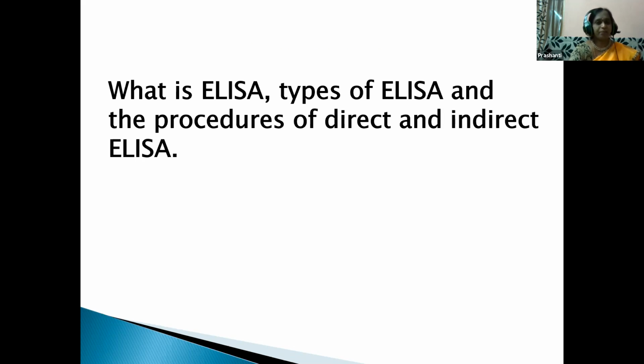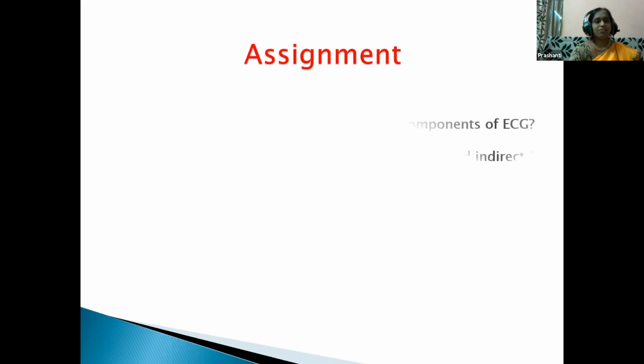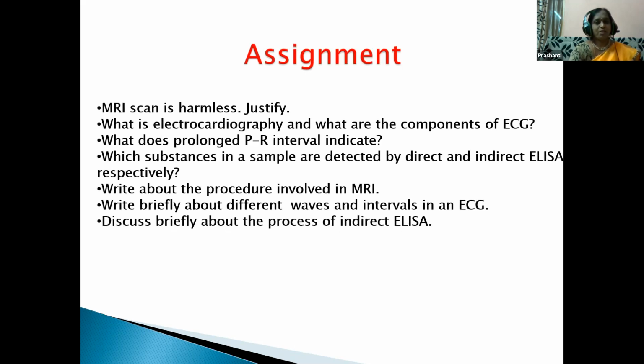Yes, children, these are a few questions which are more expected for your IPE examination for 1 mark and also 4 marks, children. Few questions. MRI scan is harmless. Justify. What is electrocardiography? What are the components of ECG? What does prolonged PR interval indicate?